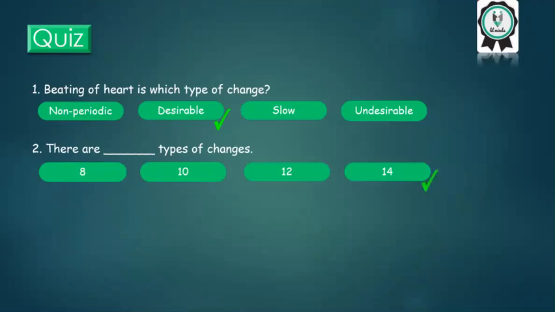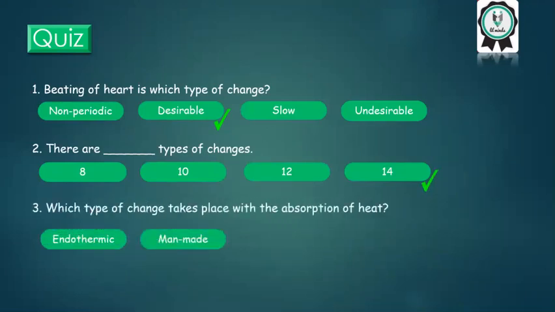Well done. The correct answer is 14. Third, which type of change takes place with the absorption of heat? Endothermic, man-made, periodic, exothermic. Yes, it's the correct answer, endothermic change.